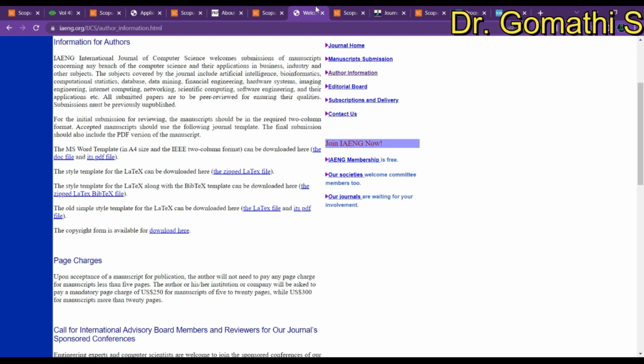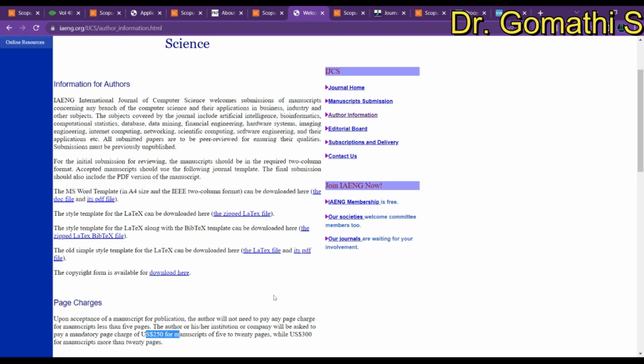So this is also general computer science, and you have to pay the amount here. The publication charge is US dollar 250 for a manuscript of 5 to 25 pages, and if it exceeds 25 pages, you have to pay some more fee. So this is US dollar 250 under 25 pages.